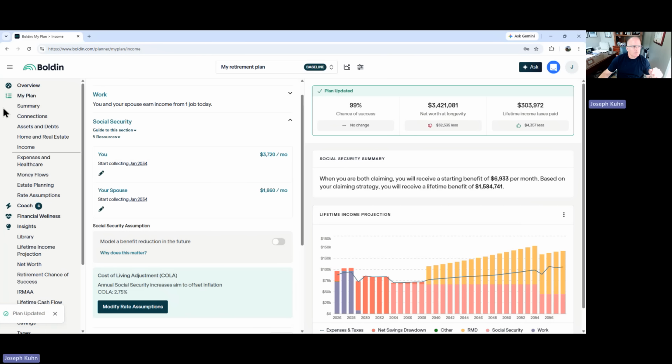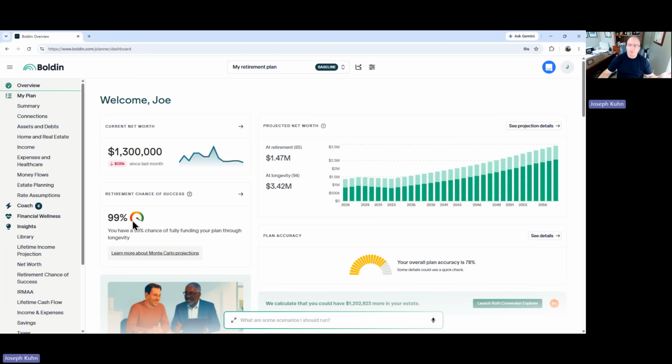Let's see what that does to the probability of success, up to 99. So from 95 to 99, because they pushed it out. You got more fixed income, a higher number adjusted for inflation, if you push it out. That typically happens when you push out Social Security. So yeah, it's a big deal. I'm going to leave that at 99 to save some time.